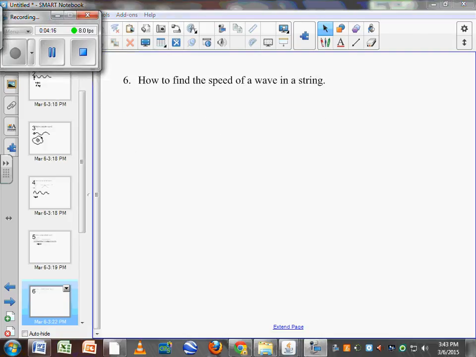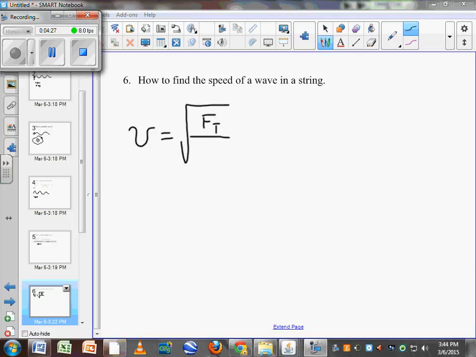We're talking about how to solve for the speed of a wave on a string. In order to do that, there's an equation: the speed on the string is equal to the square root of the force of tension all over the mass per unit length of that string. That mass per unit length is also called the linear density. Instead of regular density, where it's mass over volume, this is linear density, where it's mass over length. They use a mu symbol for that in the textbook, mass over length.